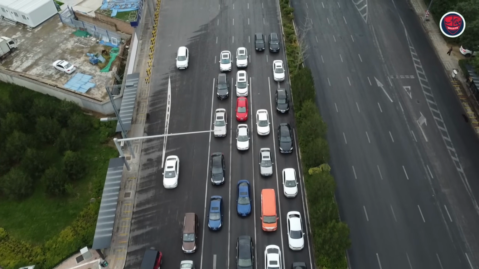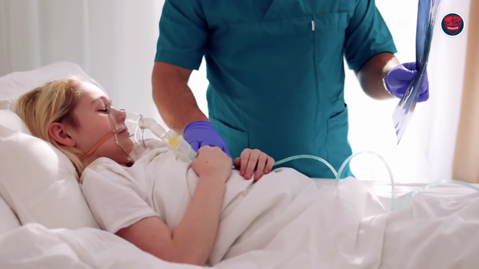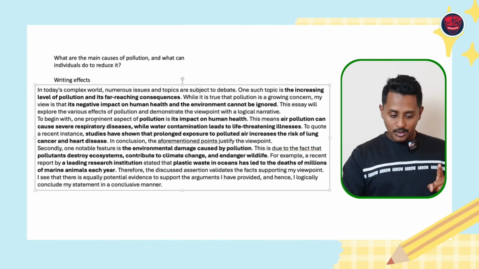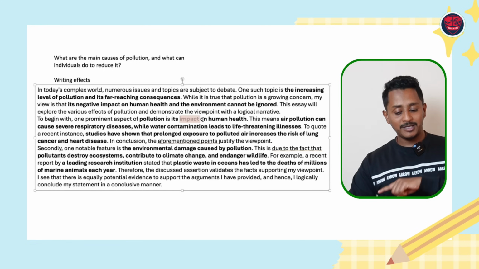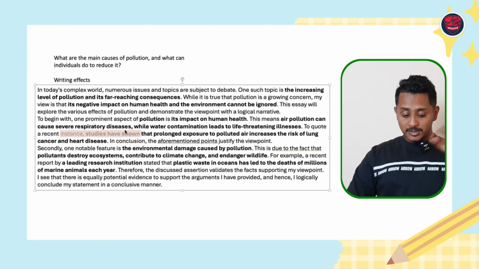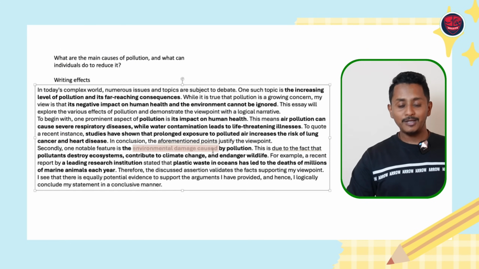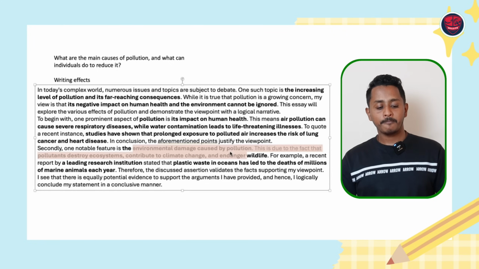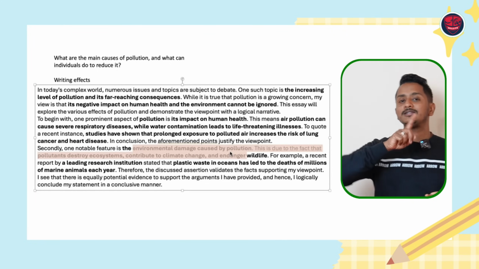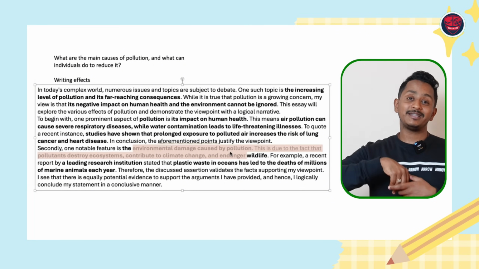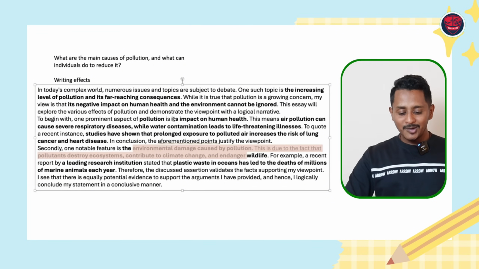Now what we'll do is, we'll not write the causes of pollution, rather we write the effects of pollution. Causes are different, effects are different. The causes of pollution is what causes the pollution, could be public transport, cars, factories. Effects of pollution are lung problems and so on. So now we will see here what I've written. One prominent aspect of pollution is its impact on human health. Air pollution can cause respiratory disorders. Next, third paragraph, one notable feature is the environmental damage caused by pollution, consequences of pollution. Basically, we are not writing what causes the pollution, rather we are writing the effect of the pollution.